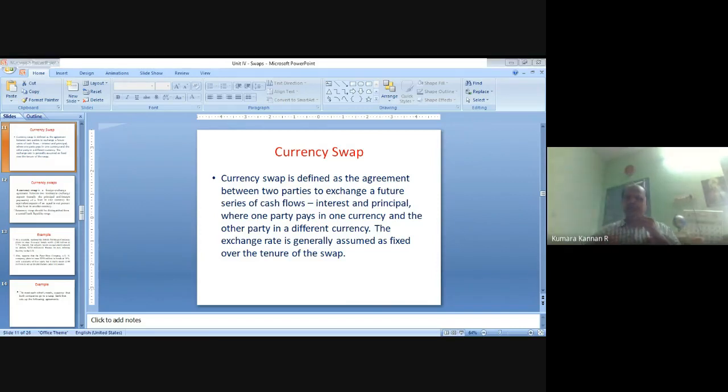So the Indian businessman wants to start up the operation in America, and the American businessman wants to start operations in India. The amounts involved are almost the same: 1 million American dollars or 60 million rupees. We assume the exchange rate as 1 American dollar equal to 60 Indian rupees. So the Indian businessman needs $1 million of capital, whereas the American businessman needs 60 million Indian rupees.